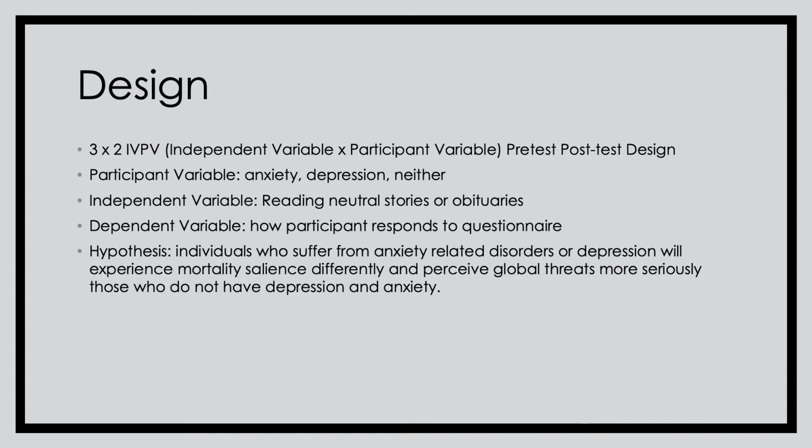For our study, we'll be using a 3x2 IV-PV pretest post-test design. The participant variables that we are controlling for are the presence or absence of anxiety and depression. The independent variable is whether the participant reads neutral stories or obituaries, which we have written. The dependent variable is how the participant responds to the questionnaire after receiving the manipulation or not. We are hypothesizing that individuals who suffer from anxiety related disorders or depression will experience mortality salience differently and perceive global threats more seriously than those who do not have anxiety or depression.